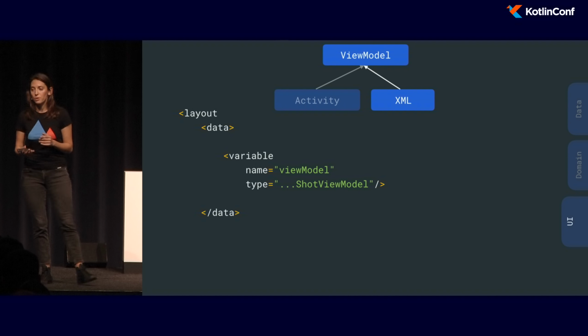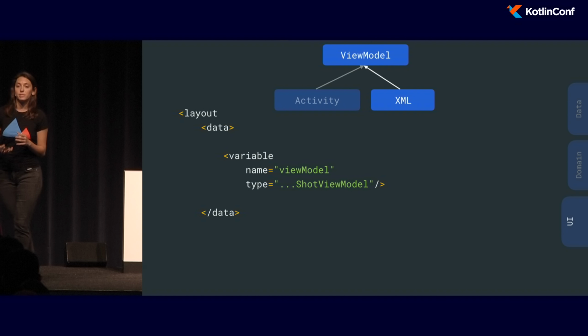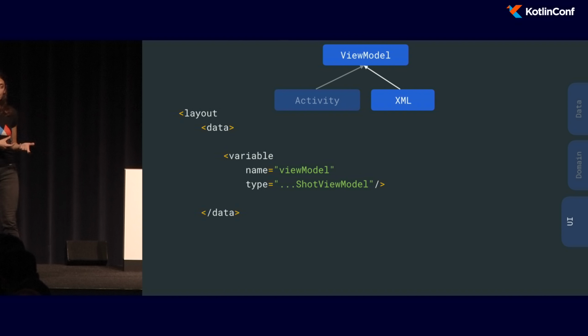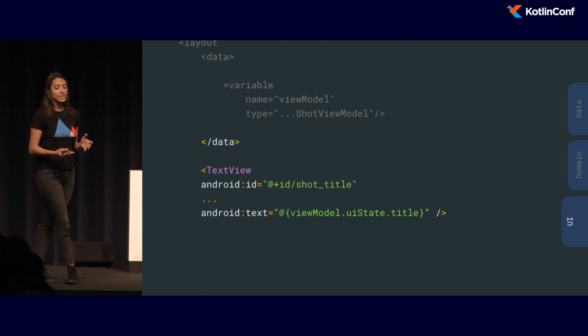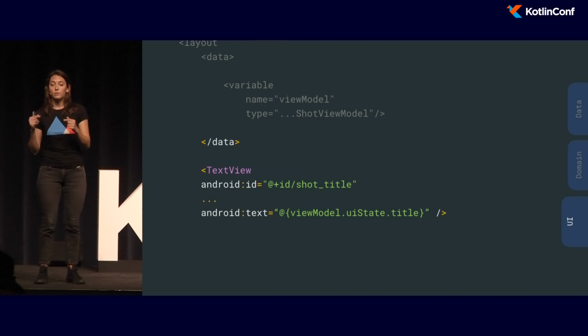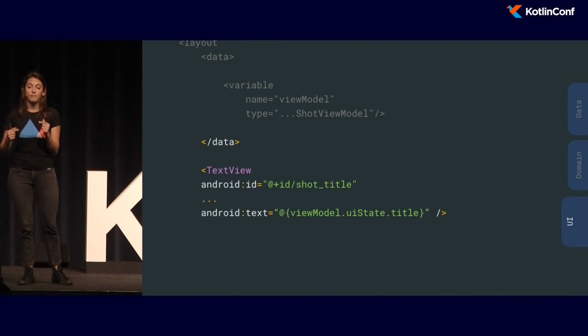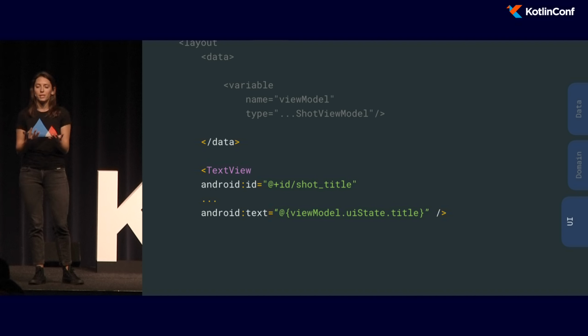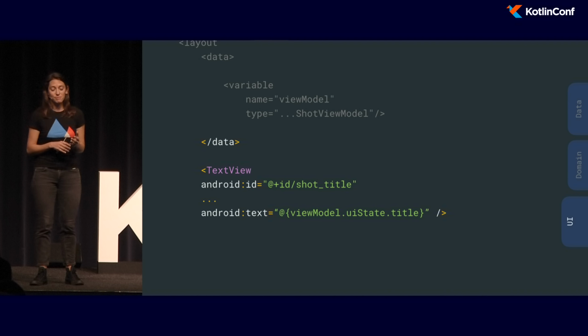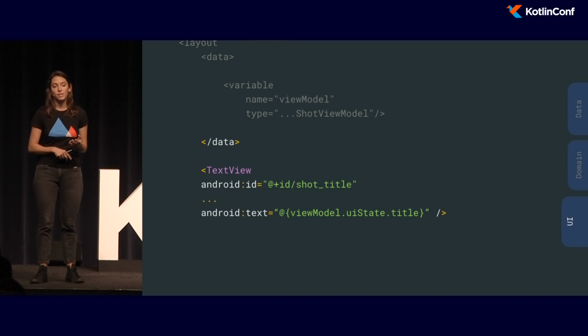In the XML, we are actually using data binding. So this means that we define a view model variable as part of our data block in the layout. And then in the text view, what we're doing is working directly with the data from live data. Because data binding and live data have this nice interoperability. So this means that we can just do this in our XML.